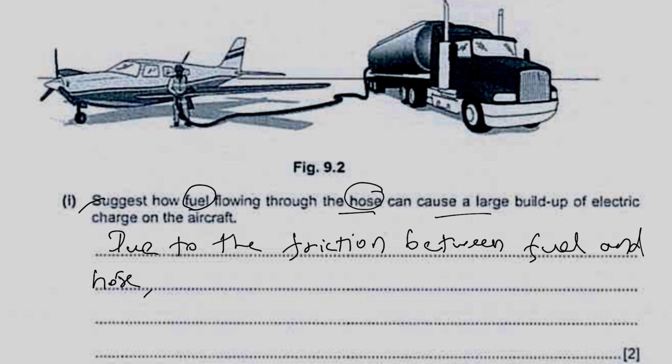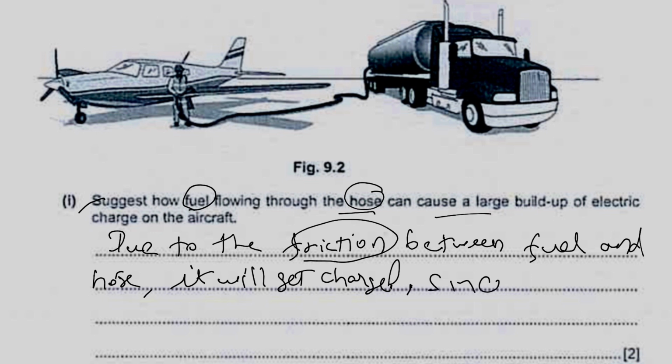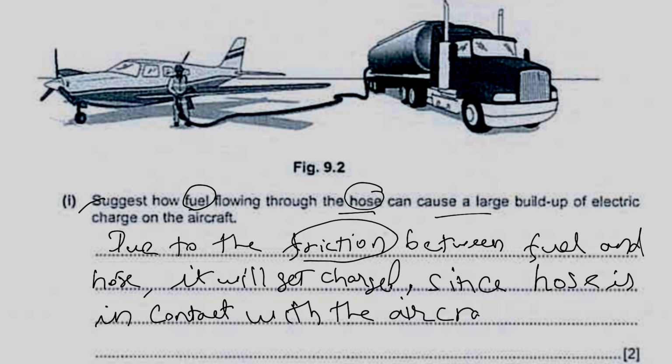So what will it cause? Because of this friction, it will get charged. Since the hose is in contact with the aircraft, which can cause a large buildup of electric charge.